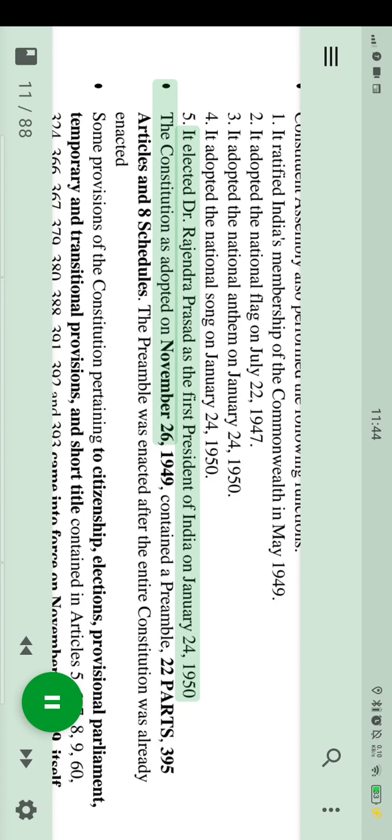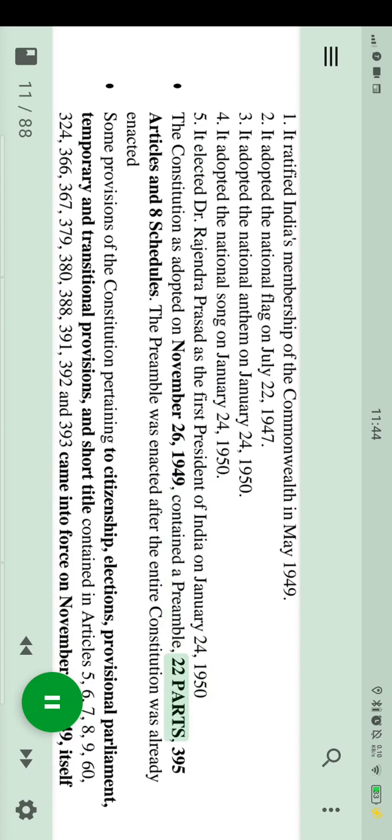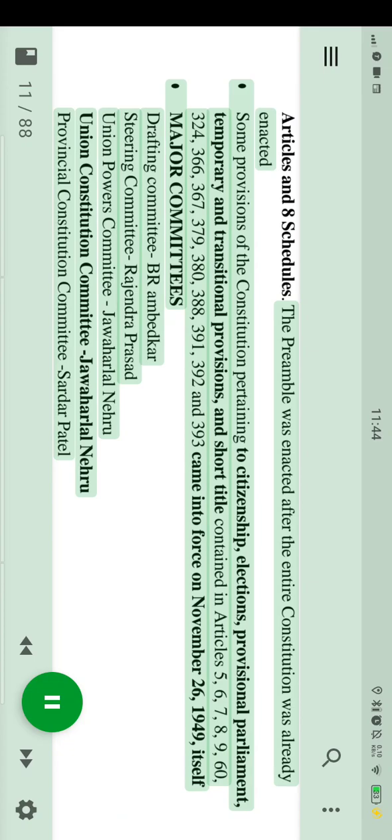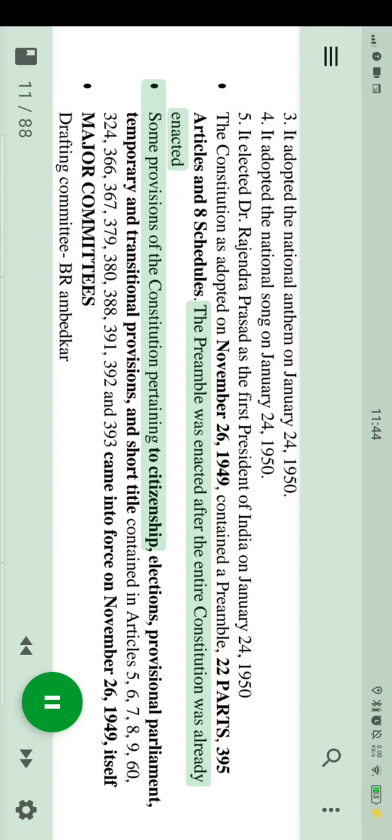The Constitution as adopted on November 26, 1949, contained a preamble, 22 parts, 395 articles and 8 schedules. The preamble was enacted after the entire constitution was already enacted.